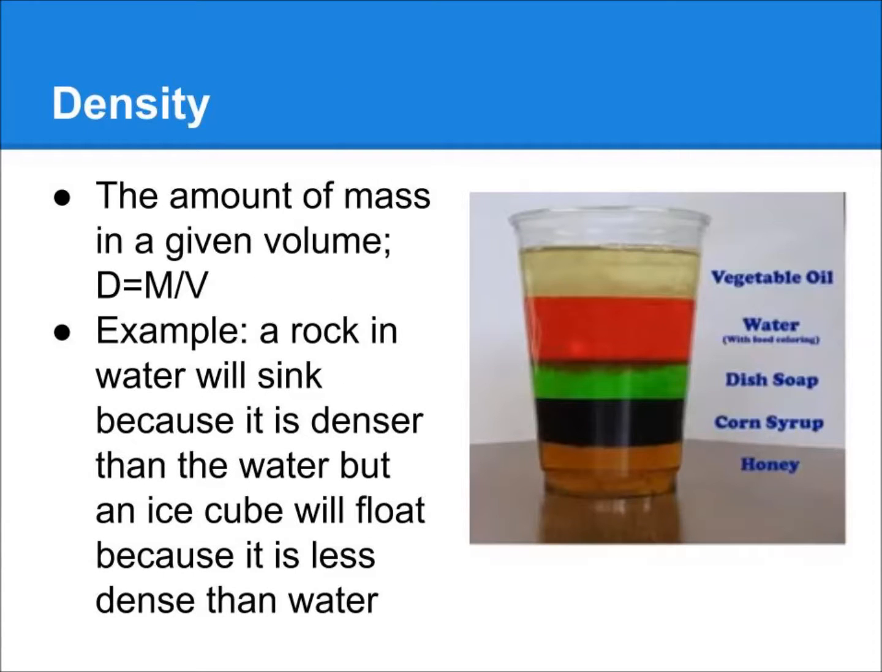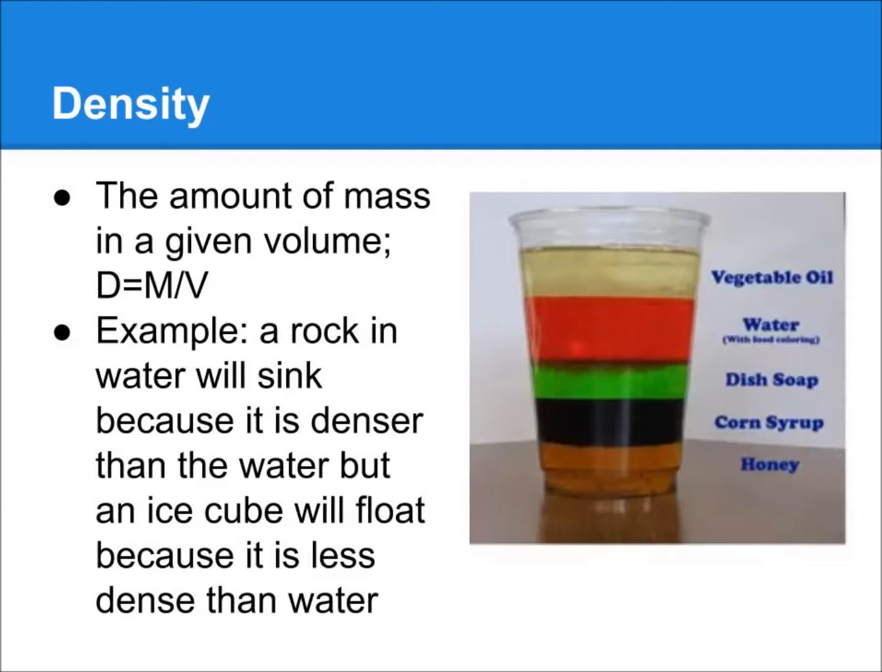Next, we have density. It is the amount of mass in a given volume. We will get back to calculating density with this equation: density equals mass divided by volume. Also, think about a rock as it sinks in the water. It is because it's denser than the water. But an ice cube will float because it is less dense than the water.